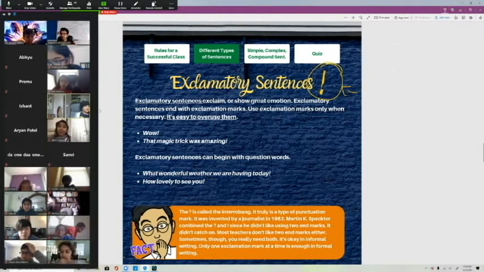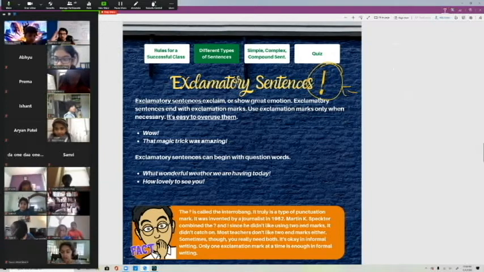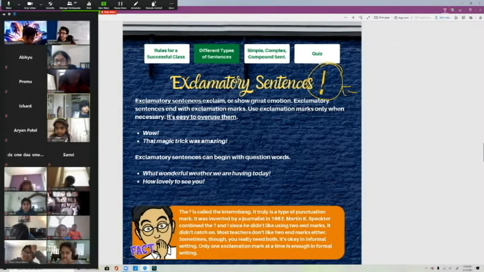So if you use a lot of exclamation marks, it just blends in, right? If I see that you have like 100 exclamation marks in your writing, I'm just going to think, well, you don't know how to use this properly. So you don't need to use them too much. Don't overuse them.